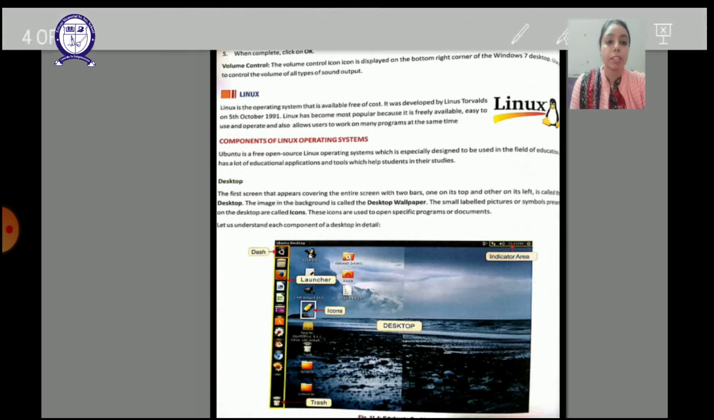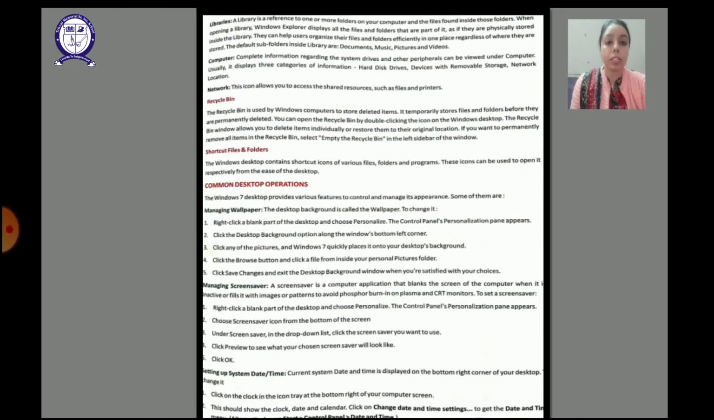Same way is the screensaver. So when we talk about the screensaver, what is a screensaver? When your computer is not doing any work, you are not doing any work on the computer, at that time the computer is sitting idle. So the picture or any moving picture you can say which moves on the screen or which is shown on the screen when the computer is idle, that is known as screensaver.